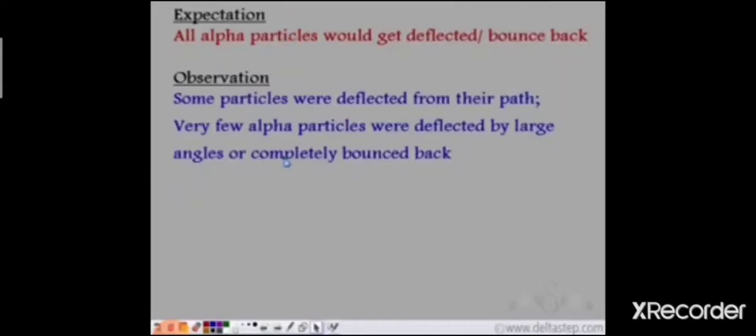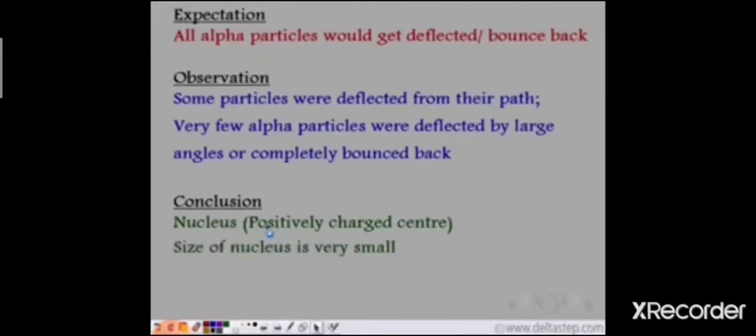So he was able to conclude that the positively charged center, which he called the nucleus, is positively charged because all the protons are concentrated in this nucleus. The size of this nucleus is very small, and it is in the nucleus that all the mass of an atom resides.